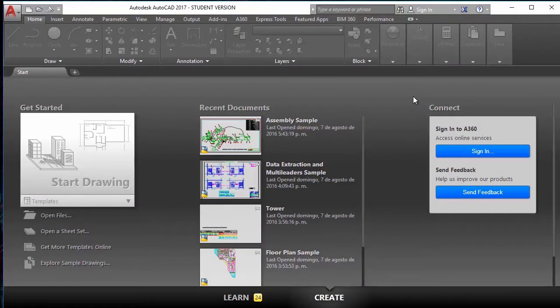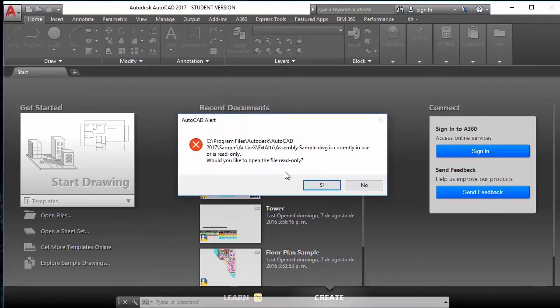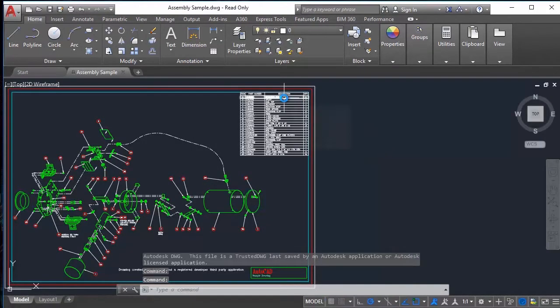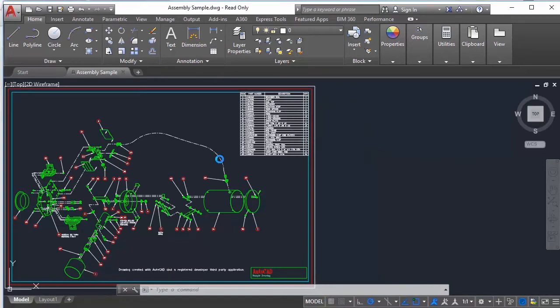Okay, and now let's talk about the viewport, and the viewport is this big rectangle. Let's open this sample file. You can open any file you want. I'm going to open this one. If you don't have it, it doesn't matter. You can open another sample file if you want.